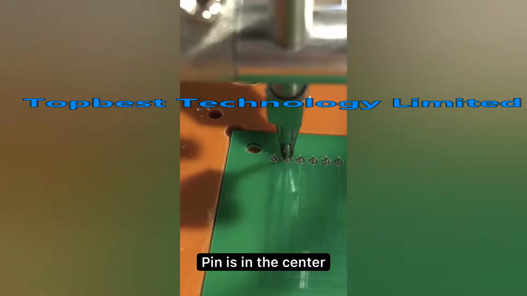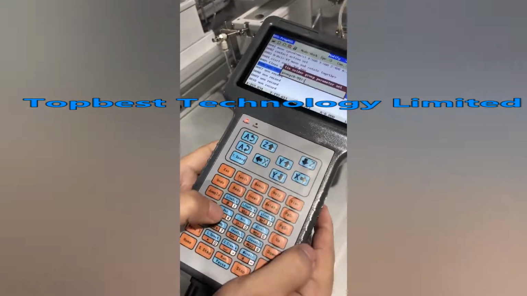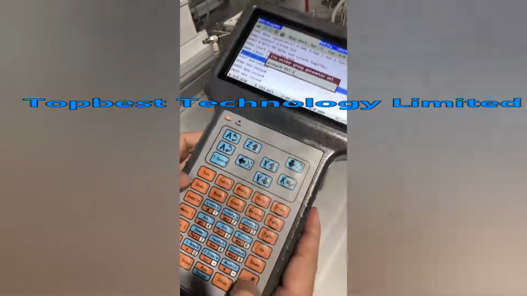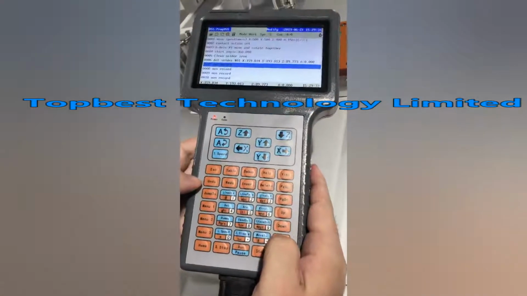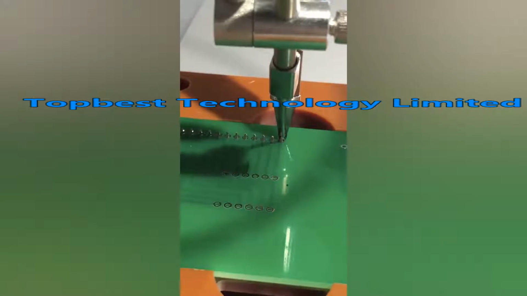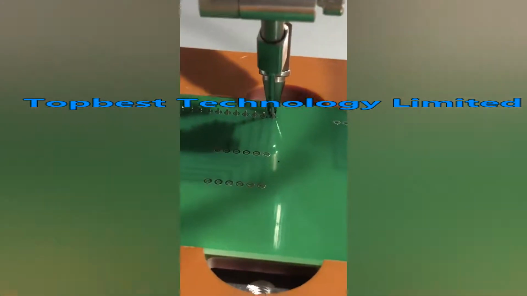When the soldering bit is in touch with the pad and the pin is in the center of the soldering bit, press Start and set the point to a group, so that each point in this group will share the same soldering parameters. We continue the previous operation until the last point on this PCB.